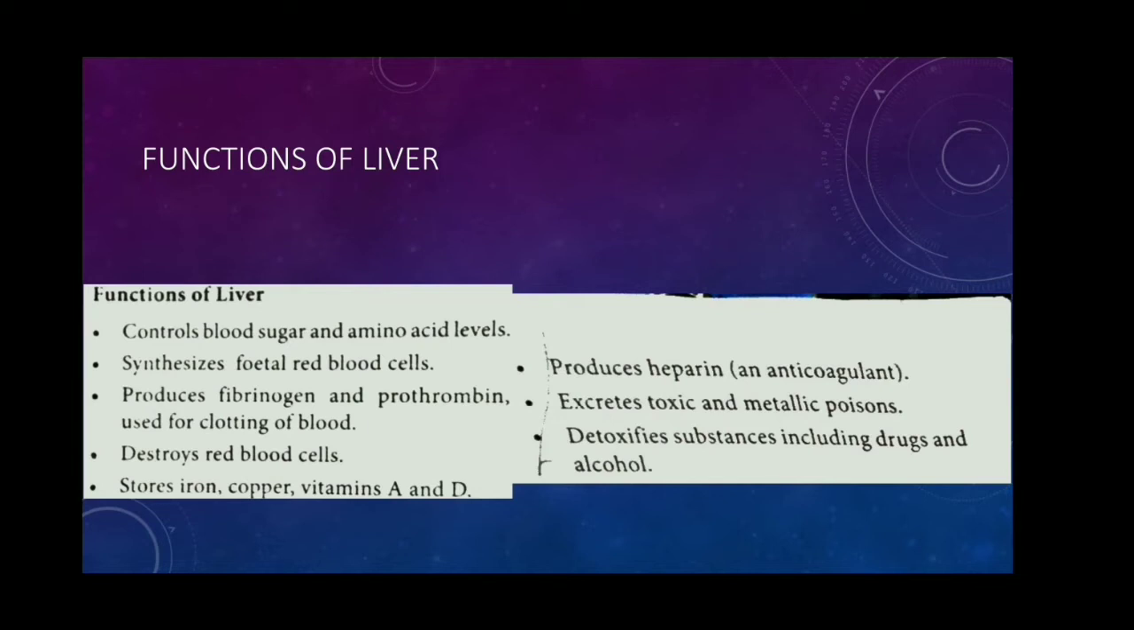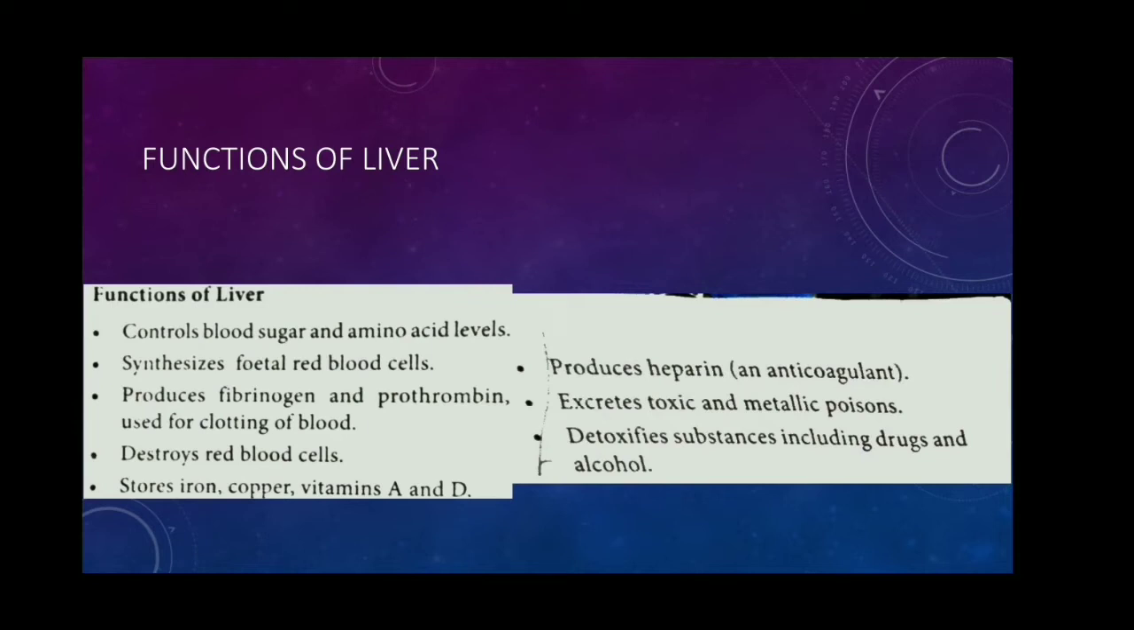It also produces fibrinogen and prothrombin. These fibrinogen and prothrombin are plasma proteins present in our blood plasma. They are involved in the blood clotting process. If any wound or injury happens, they make a network-like structure at that injured portion and cause the clotting of blood.